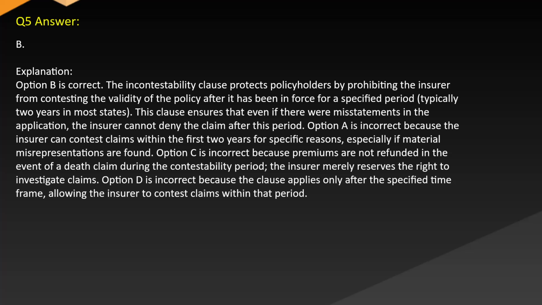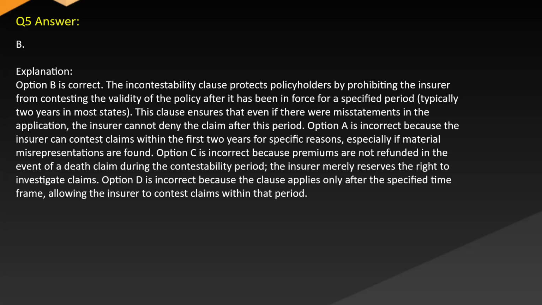Answer: B. Explanation. Option B is correct. The incontestability clause protects policyholders by prohibiting the insurer from contesting the validity of the policy after it has been in force for a specified period, typically 2 years in most states. This clause ensures that even if there were misstatements in the application, the insurer cannot deny the claim after this period. Option A is incorrect because the insurer can contest claims within the first 2 years for specific reasons, especially if material misrepresentations are found.